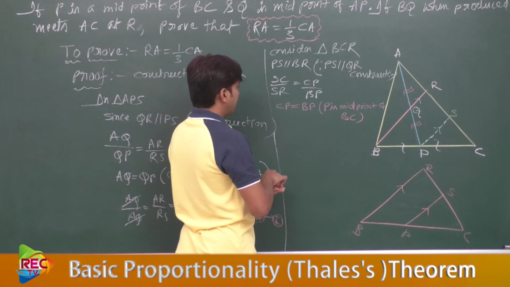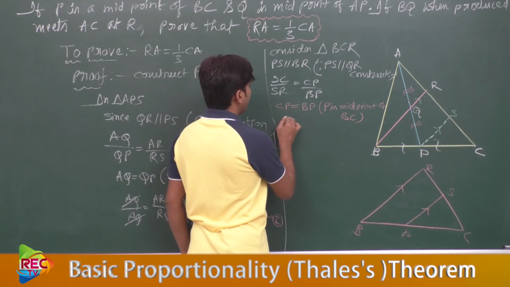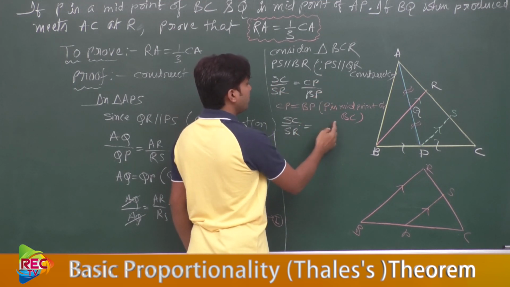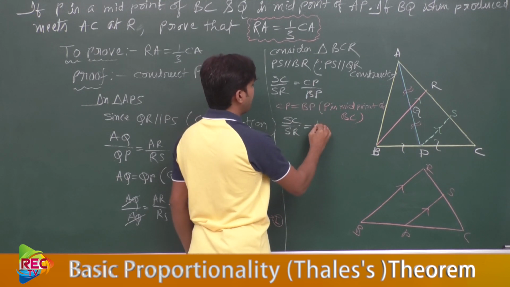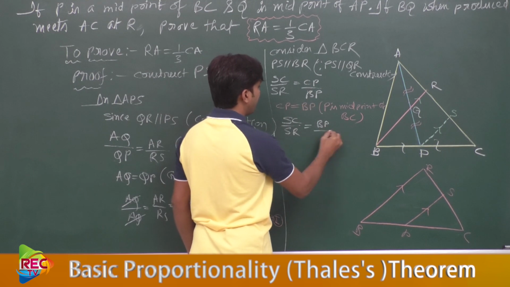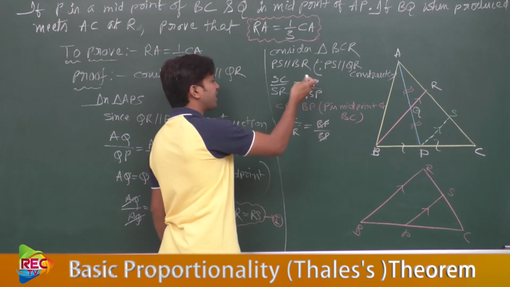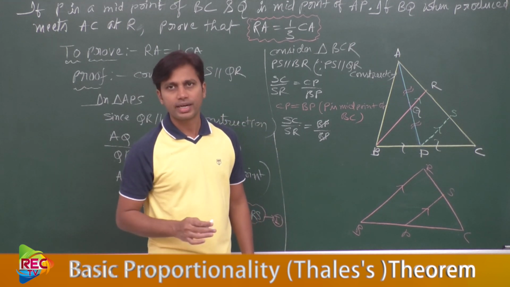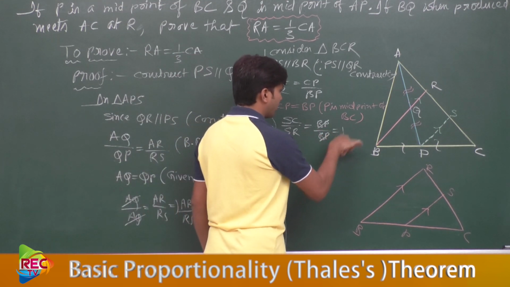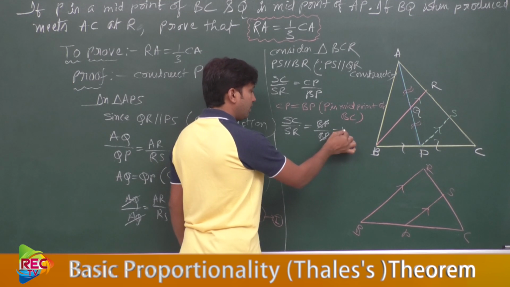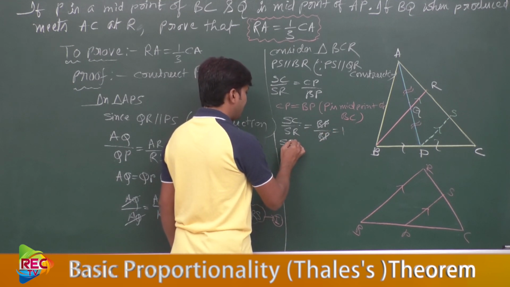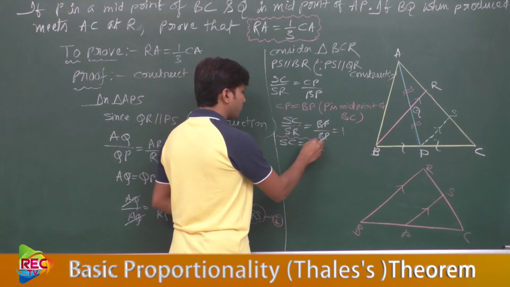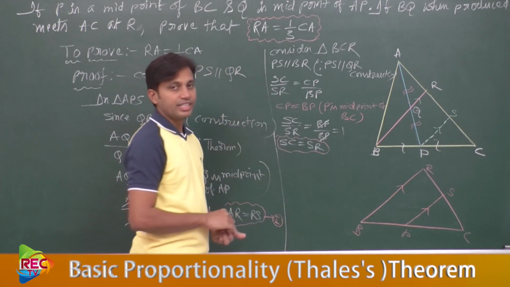So here what can we do? We can replace CP by BP in SC by SR equal to CP by BP. We can substitute, so BP by BP equal to 1, and here we can do the cancellation. For considering the slow learners and average students, I am explaining very slowly. Understood? So BP by BP will be 1. So SC by SR equal to 1. Then taking SR to the other side, SC equal to SR. And let this be condition 2.